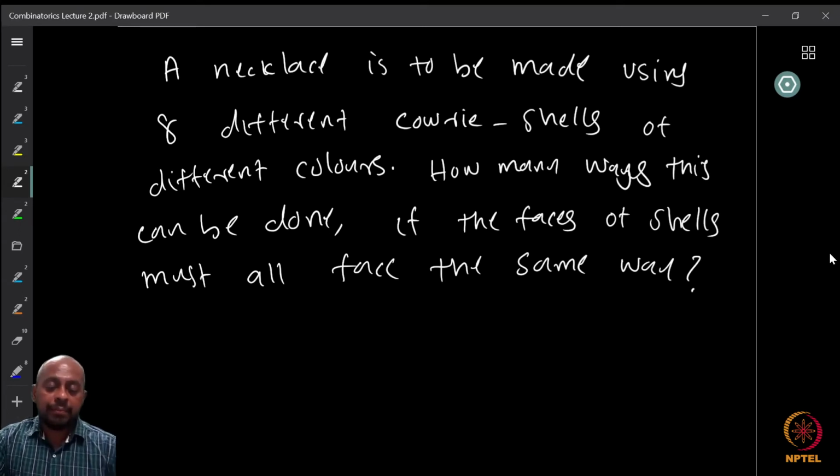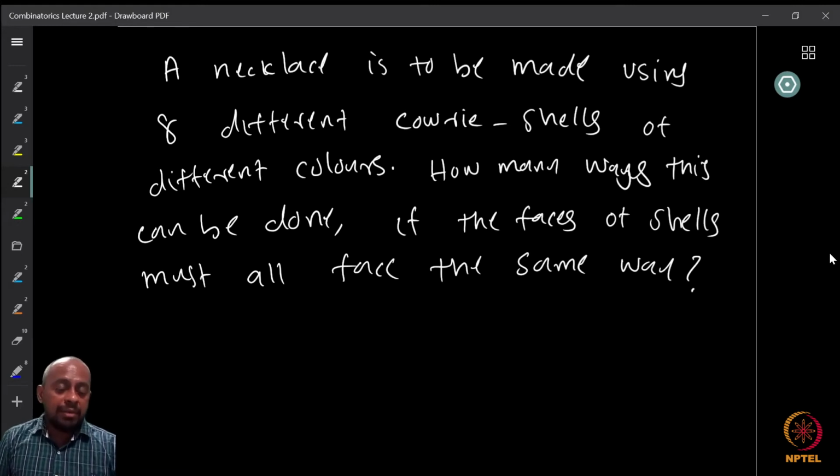So now we want to make a necklace using these 8 different cowrie shells, but they come in different colors. Now, how many ways can you make this necklace? Because the order in which you arrange them can be different. It looks different, right? But we assume that the faces of the shells must all face the same way. I don't want to put one shell this way and another that way. Everything must be faced in the same fashion.